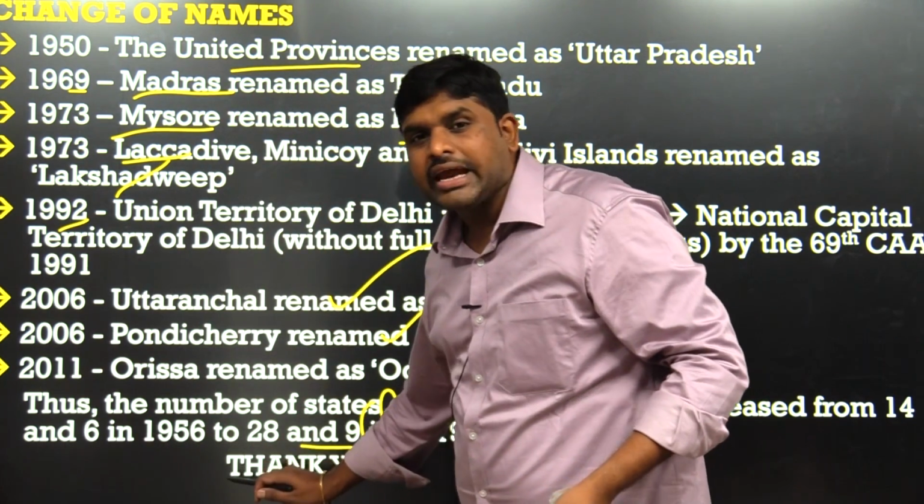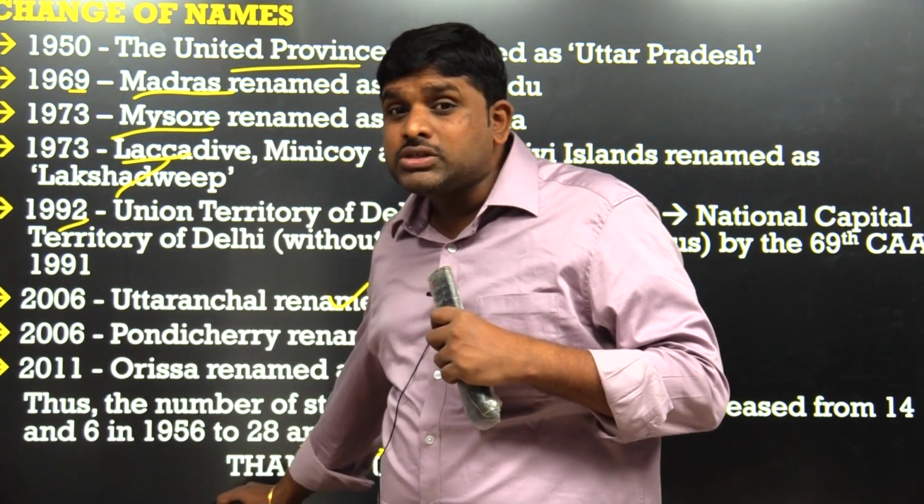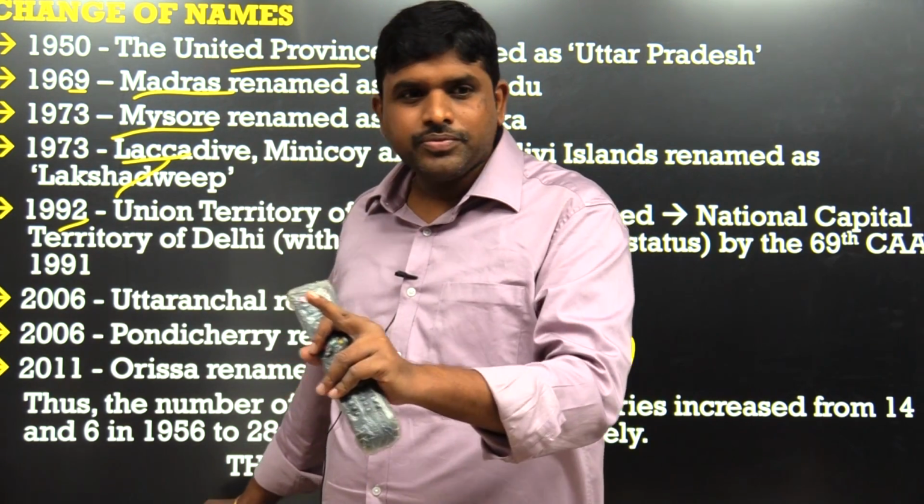It is according to 2019. In 2019, Daman and Diu and Dadra and Nagar Haveli were separate. In 2020, both became together. According to the 2019 elections, till 2019 elections, there were 9 UTs.